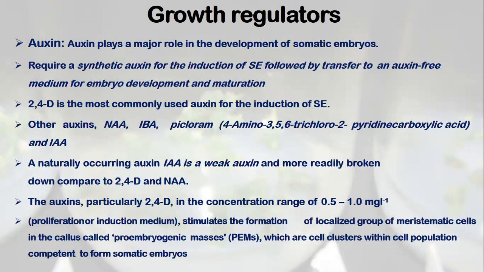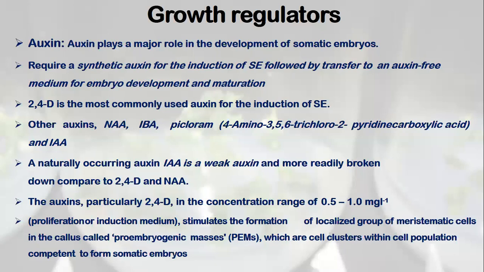If we go by the strength of the auxin, 2,4-D is followed by NAA, followed by IBA, followed by IAA, like that. The other auxins are NAA, IBA, and picloram. Picloram is also an auxin-like compound, and IAA has also been used for the induction of somatic embryogenesis.